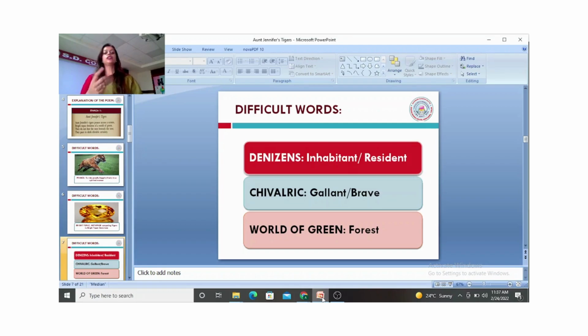Chivalric is a word which means gallant or brave. Somebody who is gallant and brave, unlike Aunt Jennifer, who is meek, submissive, docile, and not able to take decisions for herself, and she seeks validation from the husband and other family members. But the tigers are gallant, they are brave, they are striding forward, they are proud. World of green is a poetic way of referring to a forest or a jungle.